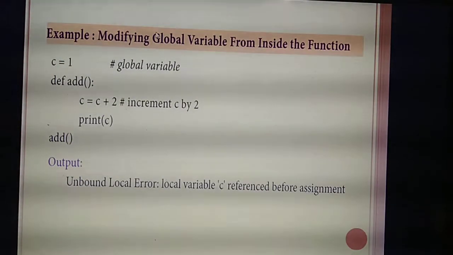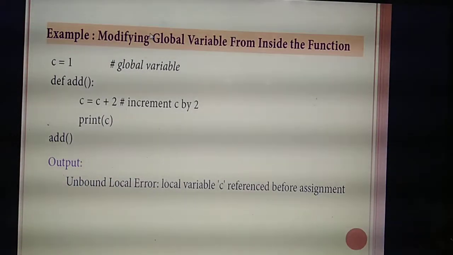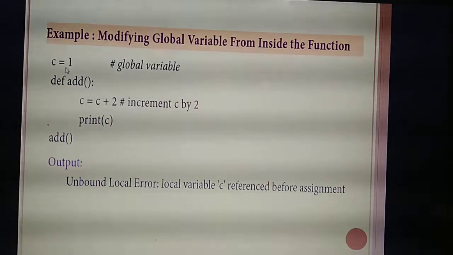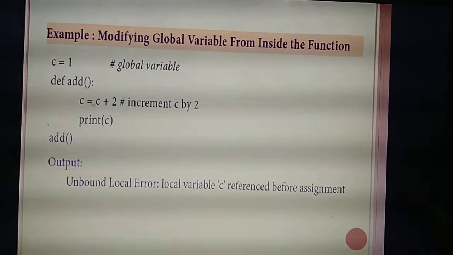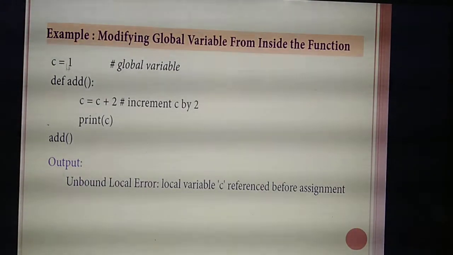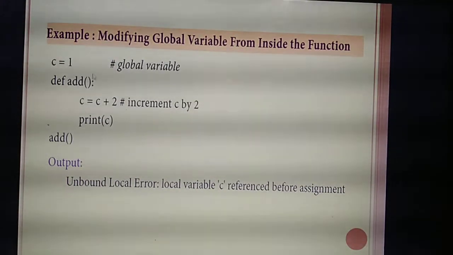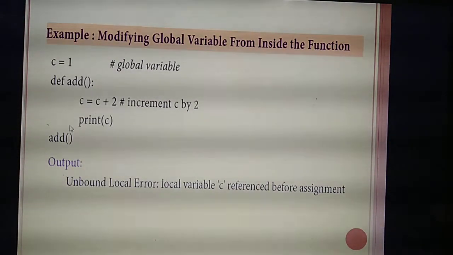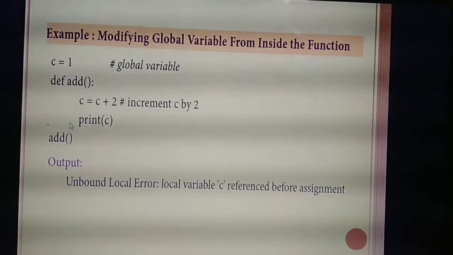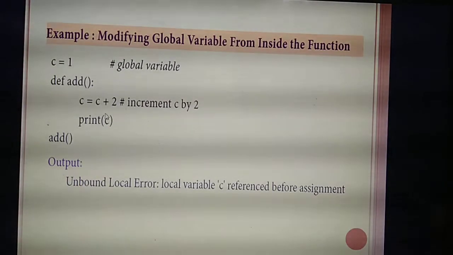See, next thing, modifying: when you need to use the keyword global. Listen. Same program, outside you are giving C = 1. But inside the function you are changing the value of C, adding C plus 2. In this case, if you are changing this variable inside the function, you need to use the keyword global. If you declare the variable C = 1 and are only printing the same variable, no problem. No need to use the global keyword.